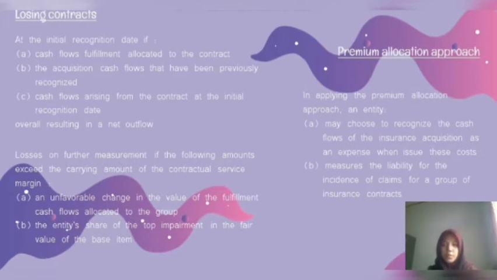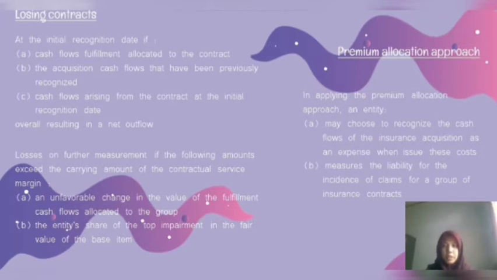Losses on further measurement arise if the following amounts exceed the carrying amount of the contractual service margin: an unfavorable change in the fulfillment cash flows allocated to the group, where the change arises from the change in estimated future cash flows related to future services, and then the entity's share of the decrease in the fair value of the underlying items.